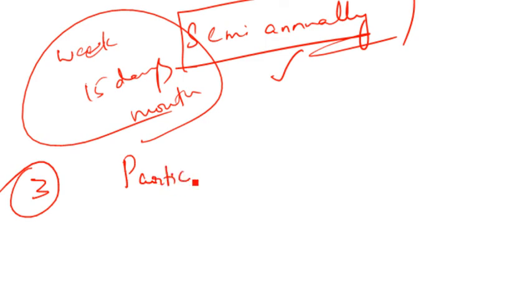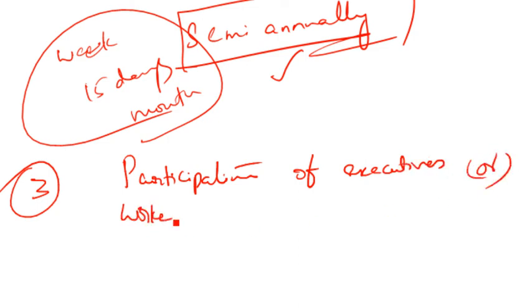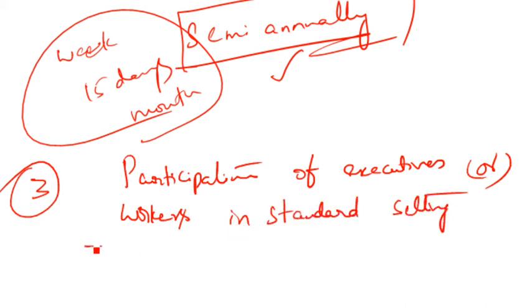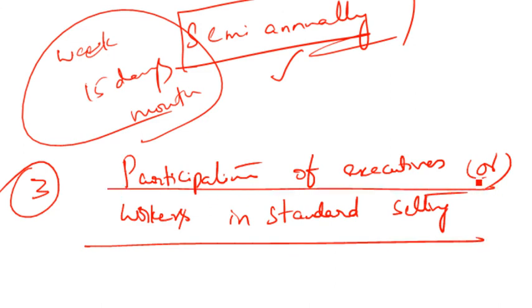And the final adoption, which is the last one, participation of executives or workers in the standard setting process. So this will be your third suggestion of adopting Kaizen costing. So under the Kaizen costing system, participation of workers or executives who are actually involved in the manufacturing process is highly appreciated, and it is a need of the hour while setting standards.